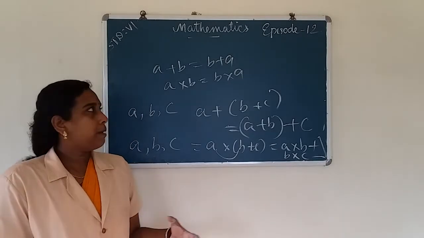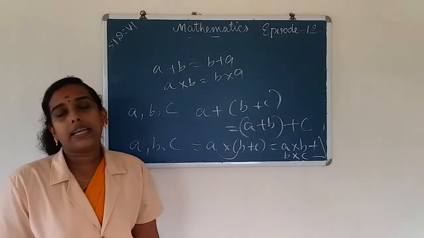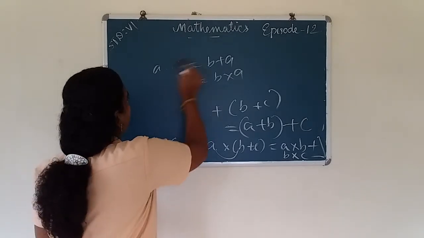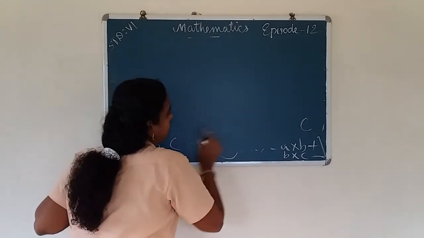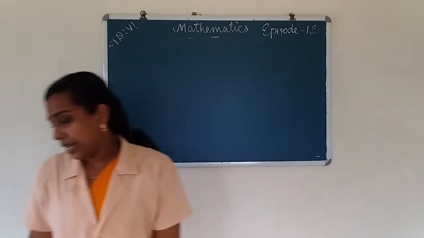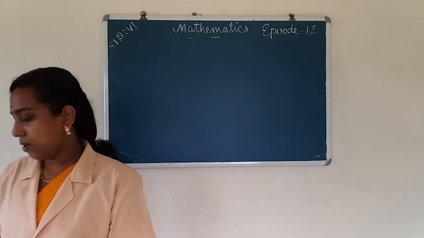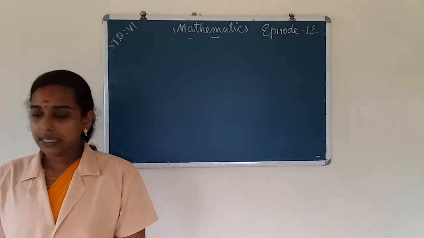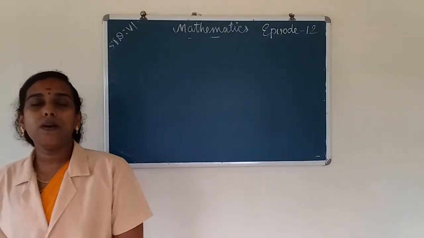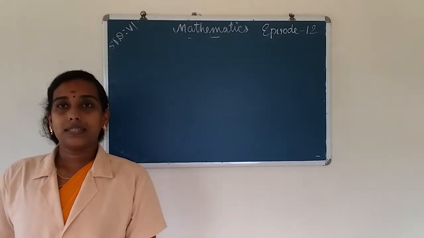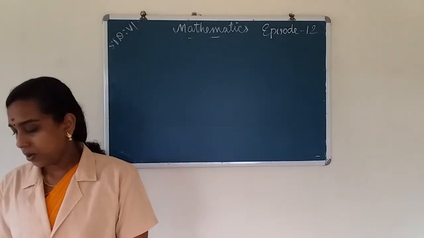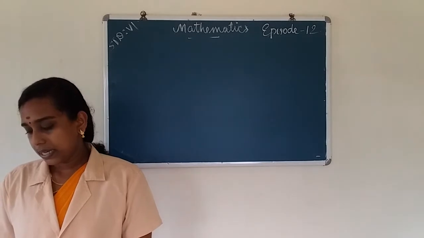The multiplicative identity is 1 and the additive identity is 0. When we add 0 to a whole number, we get the same whole number. And when we multiply a number by 1, we get the same whole number. So the additive identity is 0 and the multiplicative identity is 1.